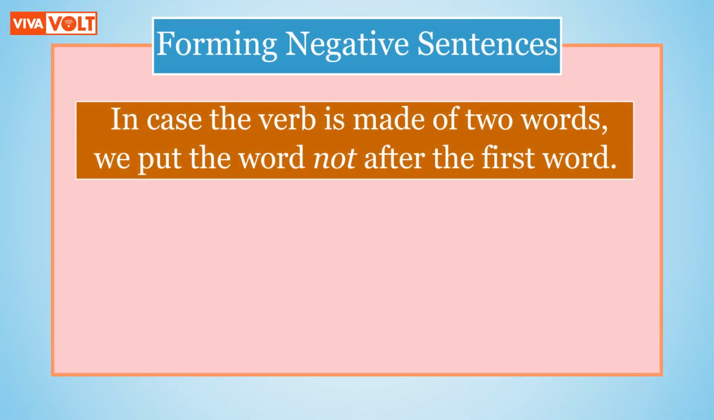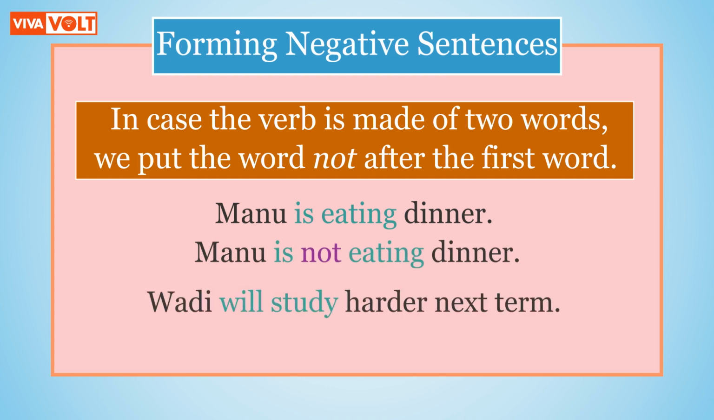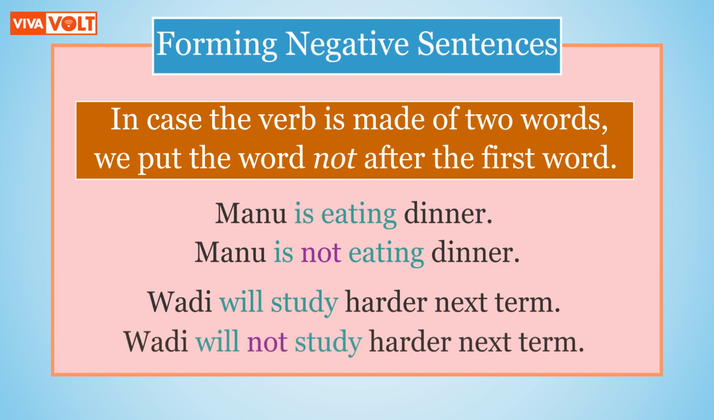In case the verb is made of two words, we put the word not after the first word. Consider these sentences, for example. Manu is eating dinner. Manu is not eating dinner. Wadi will study harder next term. Wadi will not study harder next term.